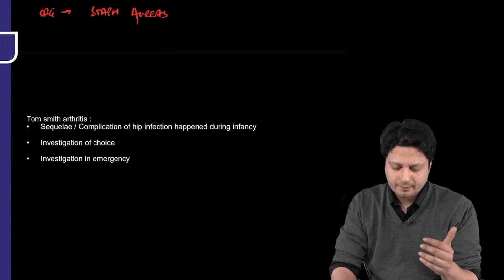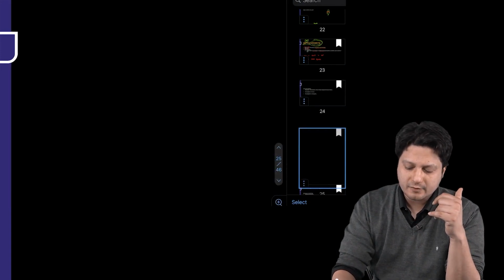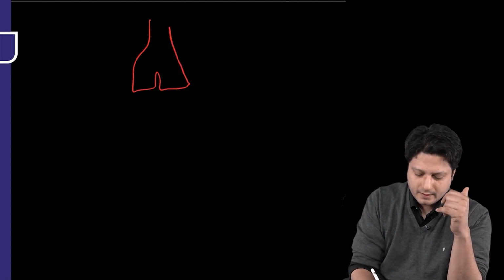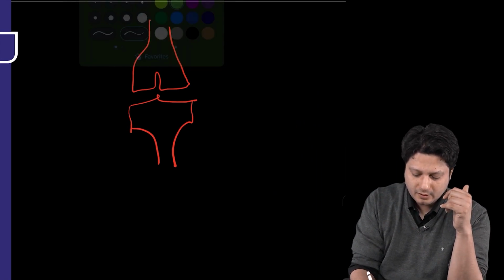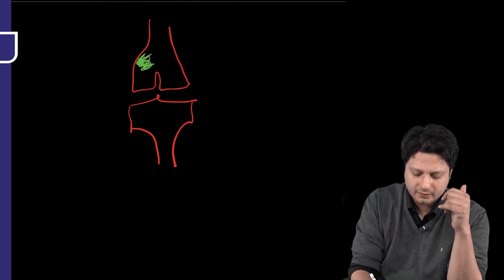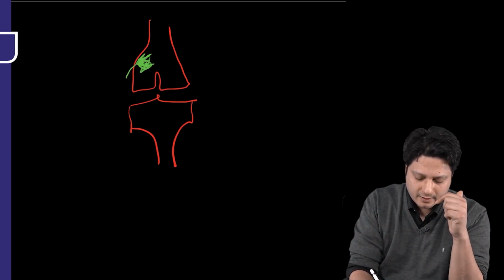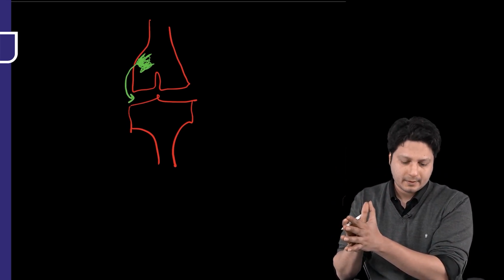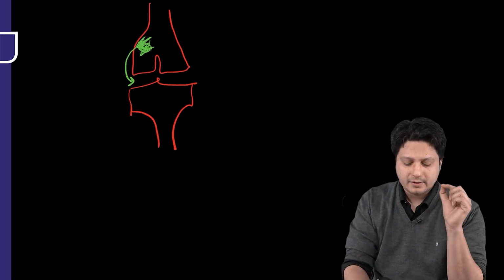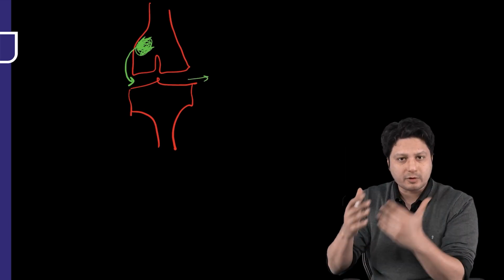Now, my question is, before we talk about that next line that is being written over here, imagine this is the distal end of the femur and this is the proximal end of the tibia. All right, and the primary affection of the distal end of the femur by acute osteomyelitis is the most common site to be affected. Now, the question is, can this primary infection progress to involve the joint, leading to secondary arthritis? Yes or no? So this is the question: can the acute osteomyelitic infection progress to involve the joint, leading to septic arthritis, or not?